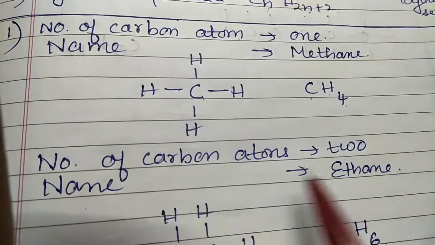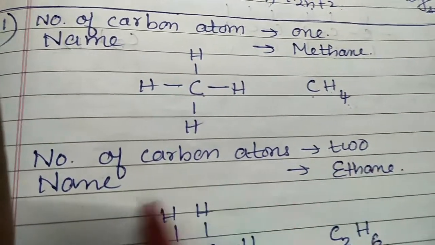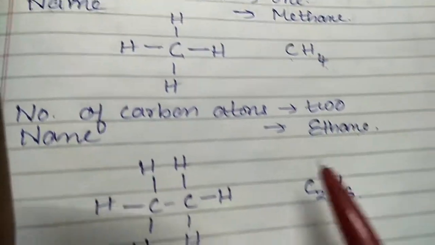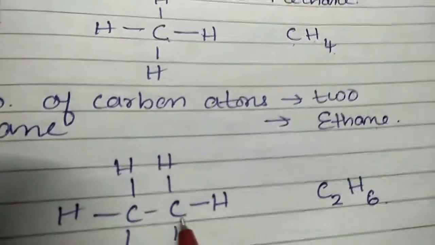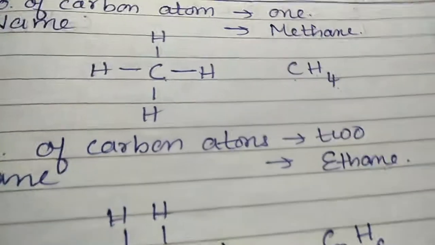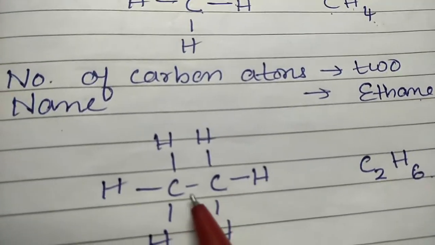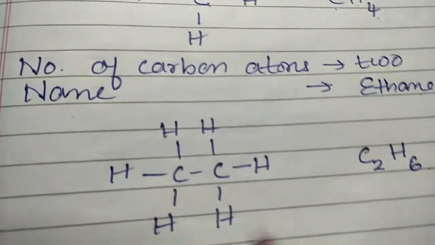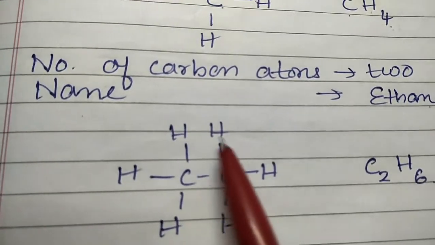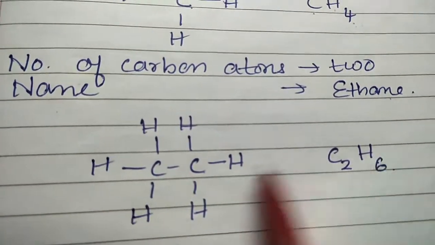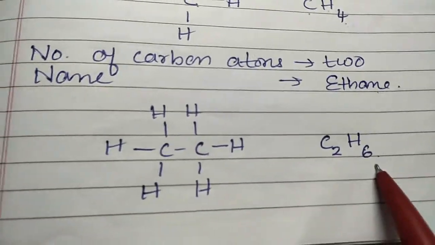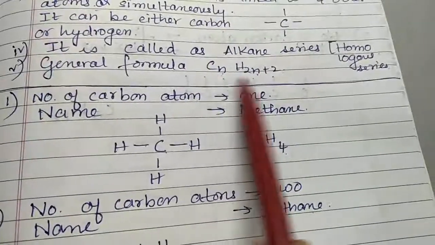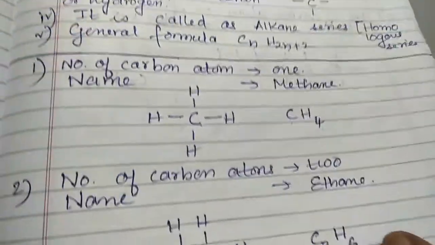Second, when the number of carbon atoms is 2, the name becomes ethane. Here you have 2 carbon atoms, both linked with each other by a single bond, and all other bonds are filled with hydrogen. So we have C2H6. Similarly you can put n equal to 2 in the general formula and check whether you are getting H6 or not.